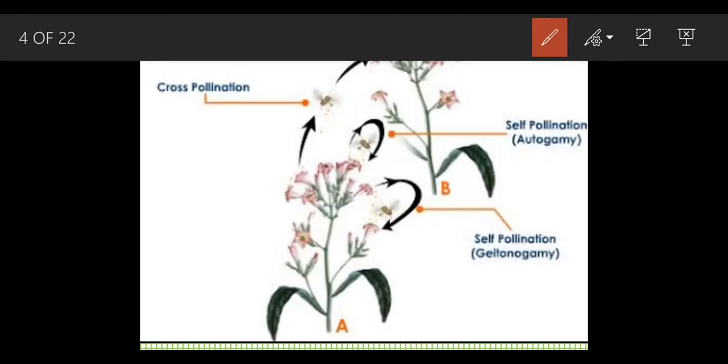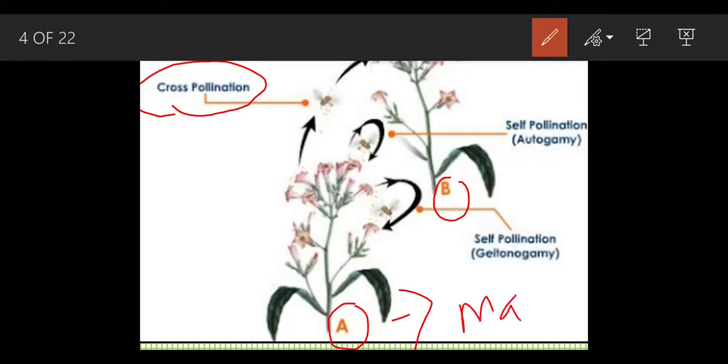And this is completely different. This is plant A and this is plant B. So there are two different plants, but the species are the same. Species means the breed. This is cross pollination. Suppose part A is male and part B is female.